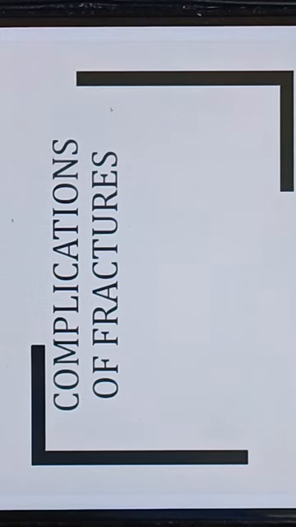There are several types of fracture patterns. One depends upon the cross section of the bone, whether it is a complete or incomplete fracture. If the entire cross section of the bone is broken, it is a complete fracture. If it is not completely broken, then it is an incomplete fracture. Depending upon the fracture's exposure to the environment, it is called a closed or open fracture. A fracture that is not exposed to the environment is a closed fracture, and an open fracture is again divided into three types depending upon the Gustilo-Anderson classification.